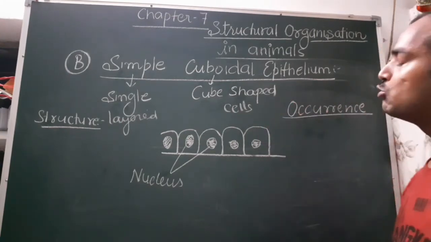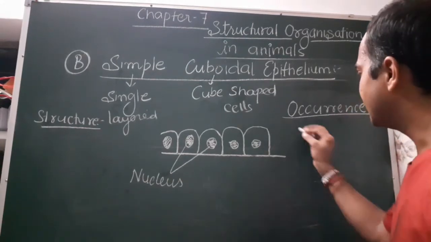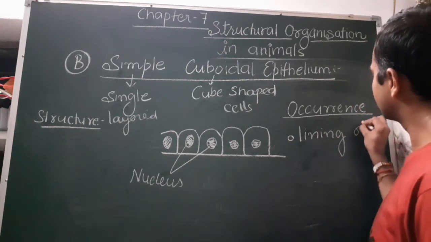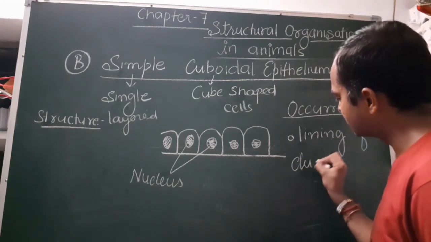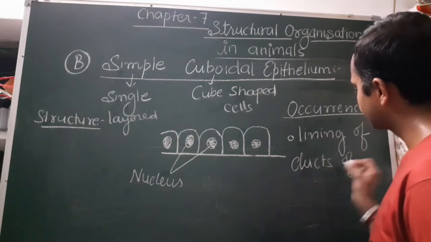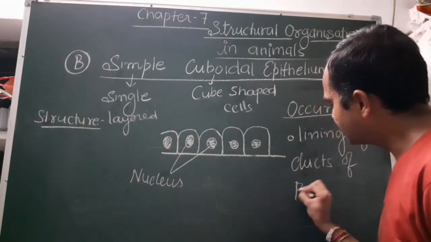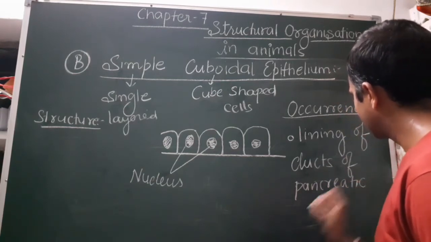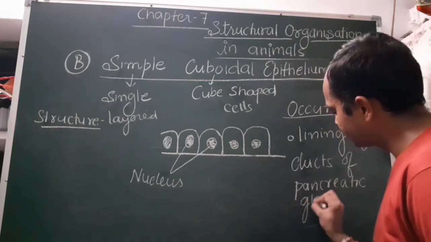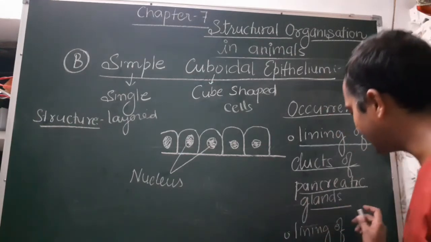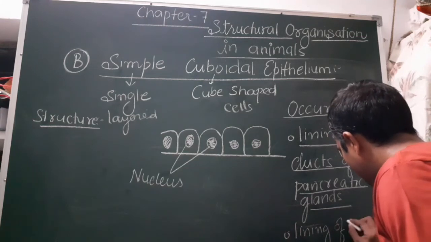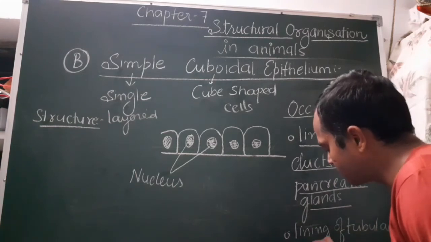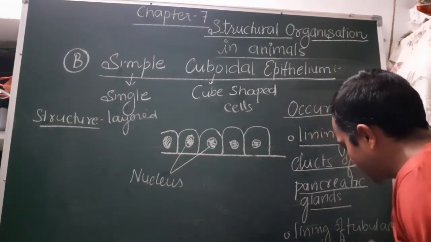This type of simple cuboidal epithelium forms the lining of ducts of glands like the pancreas, pancreatic gland, and it forms the lining of the tubular part of the nephron.